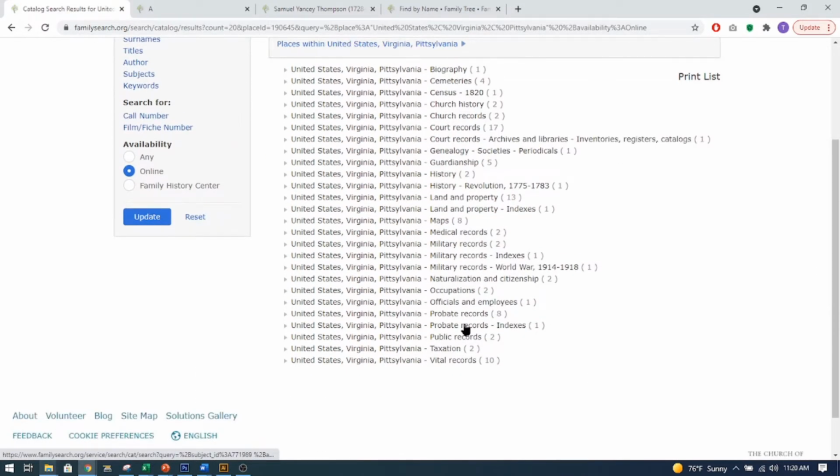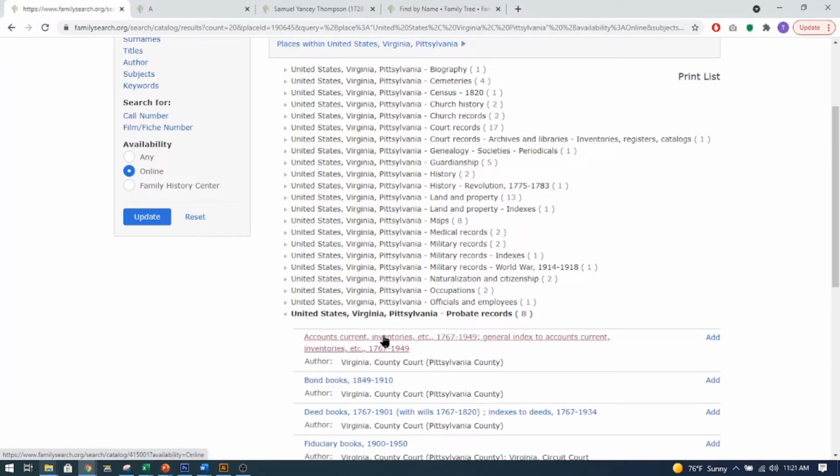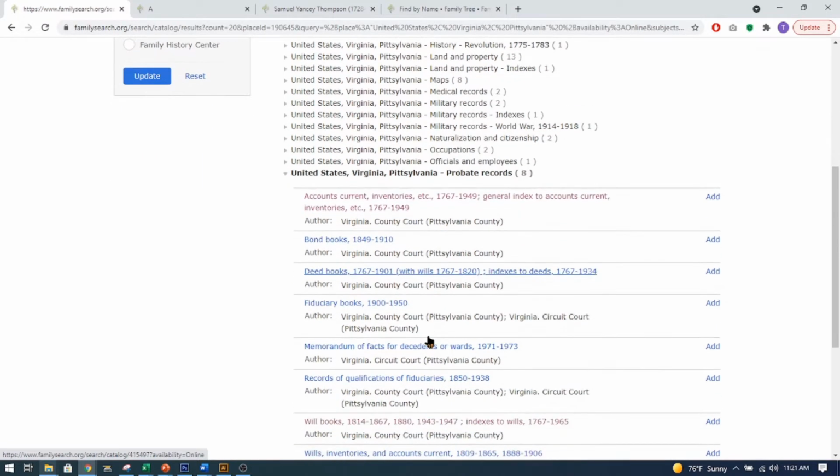I'm going to come down here to the probate records. And I use this one, Accounts Current Inventories. I'm not sure that any of them ever say guardianship, but if you look at accounts and inventories or estates. Anyways, this is the one that I use in Pennsylvania.